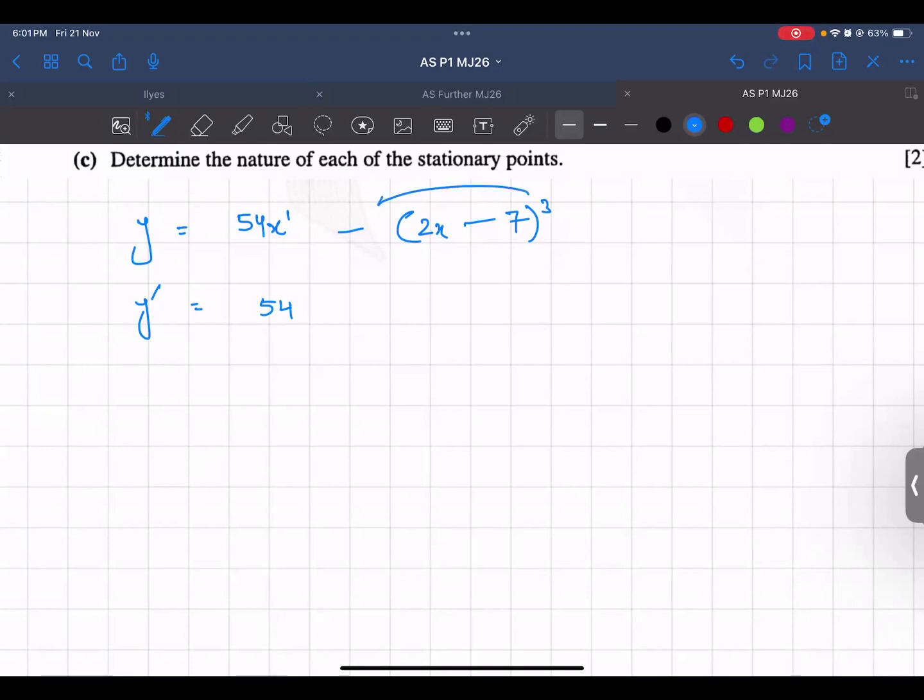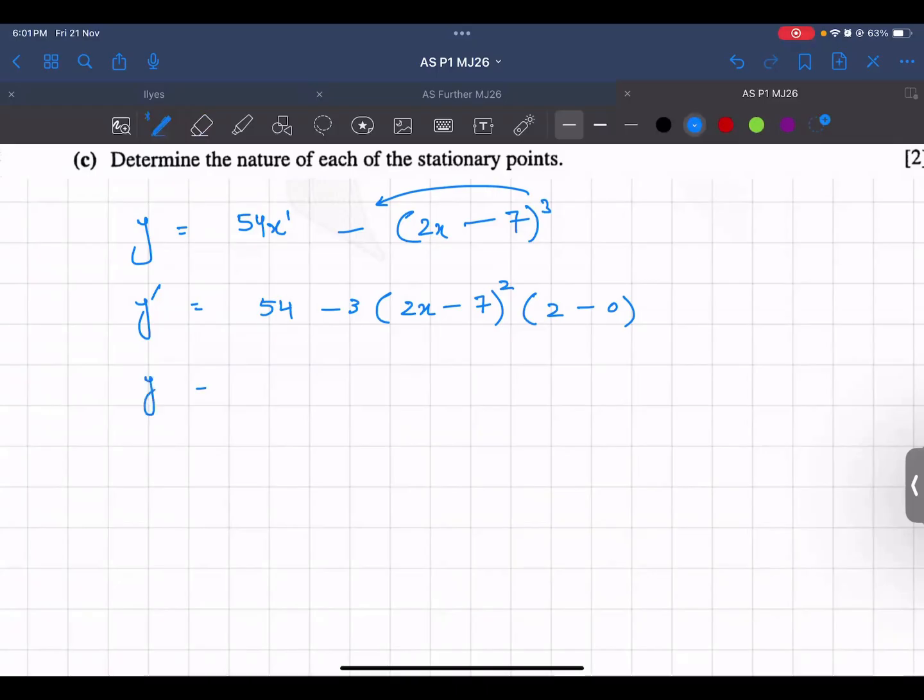So the 3 power comes down and multiplies, so this becomes minus 3. The bracket doesn't change, and the bracket power reduces. The power was 3, now it becomes 2. And one more thing, the derivative of the inside of the bracket. 2x becomes 2, and minus 7 becomes 0 because it is a constant. This is your first derivative.